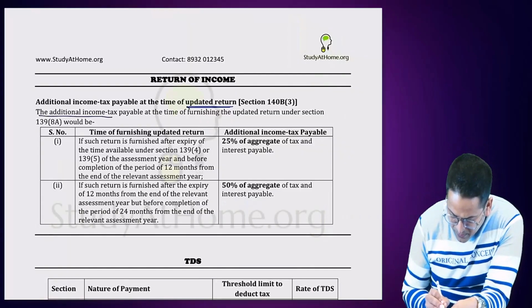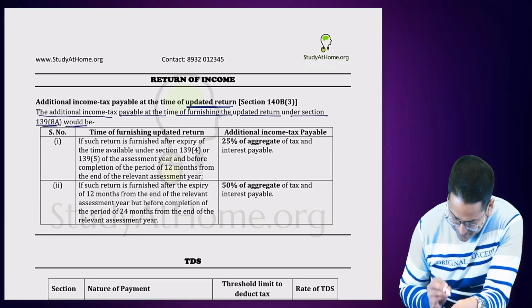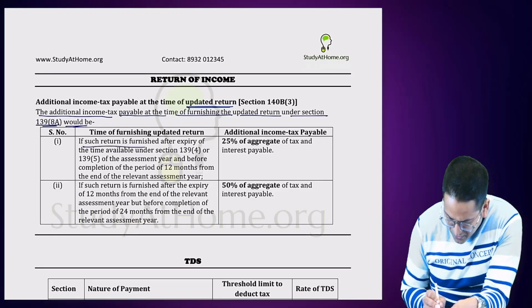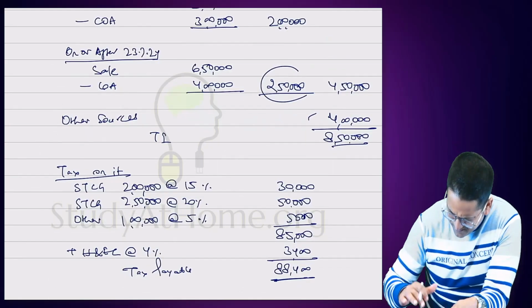The additional income tax payable at the time of furnishing the updated return under section 139(8)(a) would be as follows, if such return is furnished after expiry of the time available under section 139(4). First, understand.